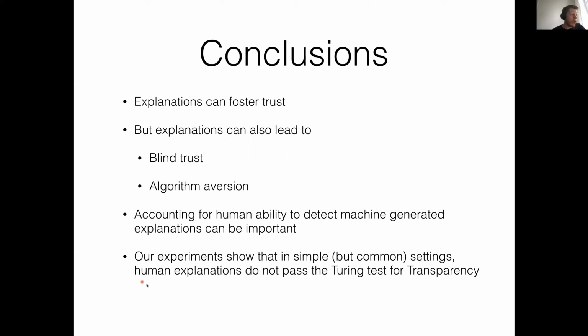And our experiments show that in simple but common settings like this word highlighting in texts, machine-generated explanations pass the Turing test for transparency, and cannot be differentiated from human explanations by humans.